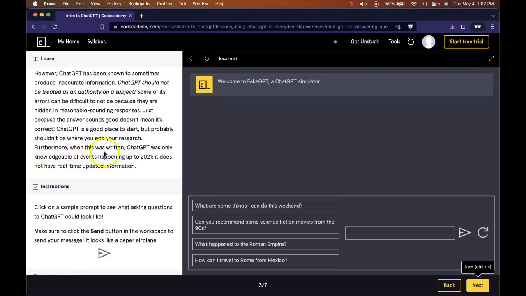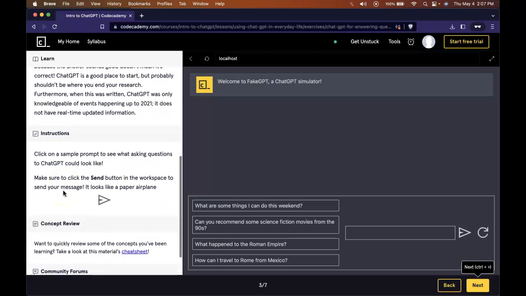Furthermore, when this was written, ChatGPT was only knowledgeable of events happening up to 2021. It does not have real-time updated information. Our instructions say, click on a sample prompt to see what asking questions to ChatGPT could look like.